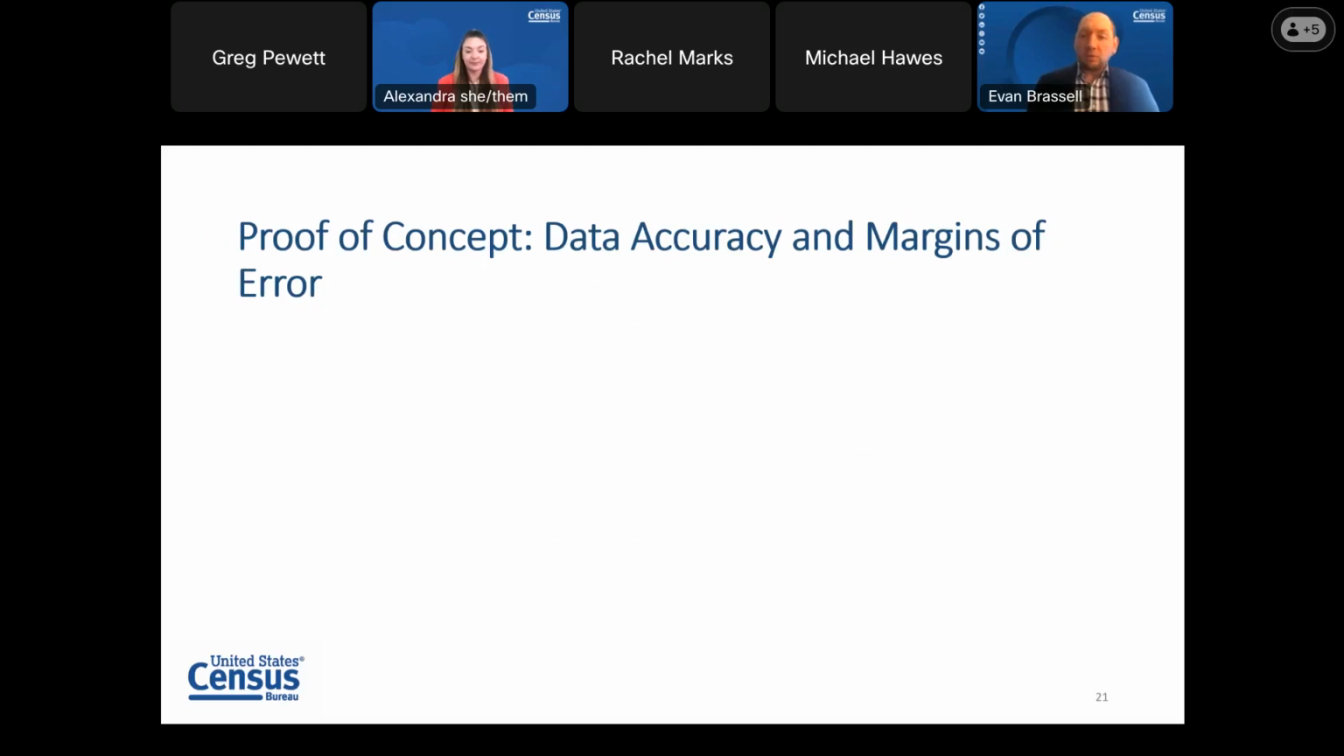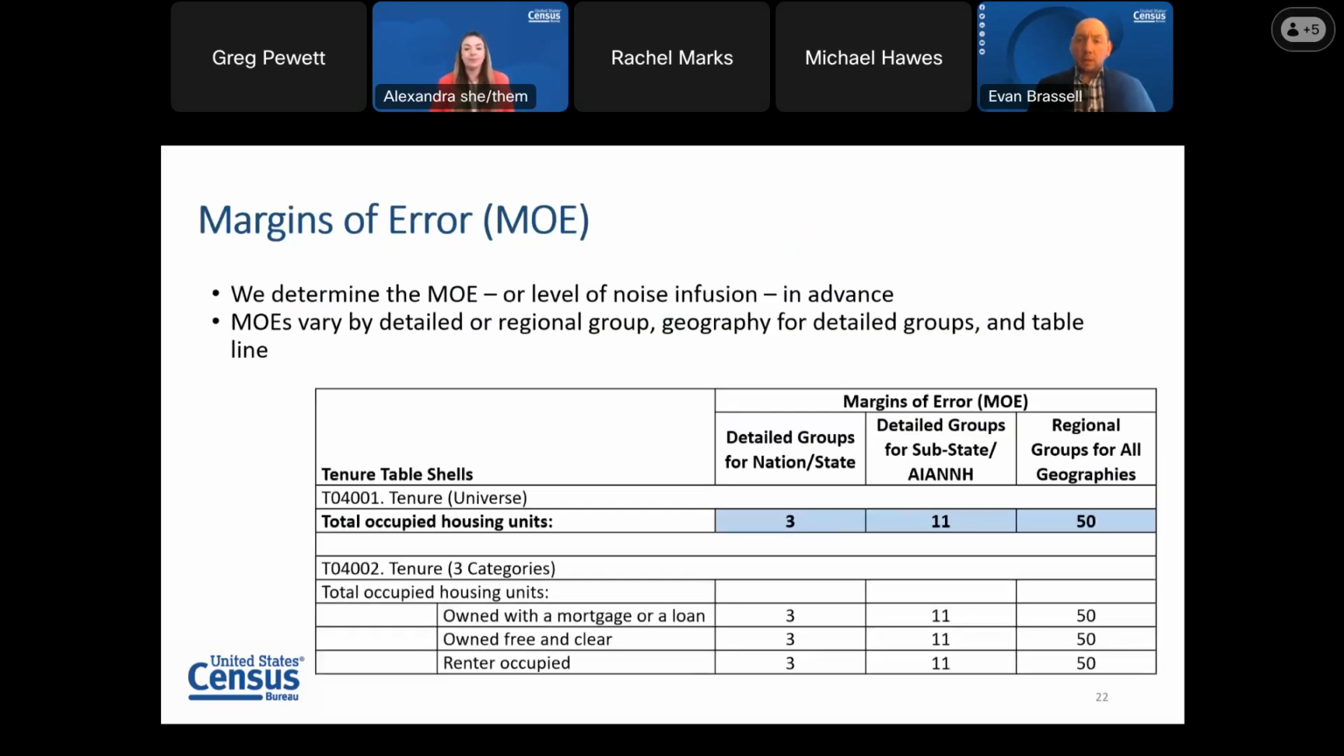Great, thanks, Alexander. So now I'm going to talk about data accuracy and margins of error, which we cover in pretty good depth in the proof of concept documentation. So a margin of error, we determine it the same way as the detailed DHCA product. So the amount of noise is set in advance, and we can use that to explain to users the impact of the noise on the enumerated count.